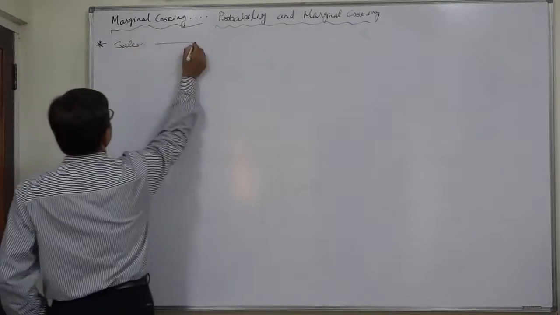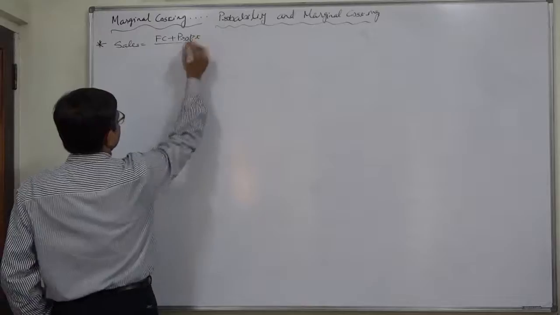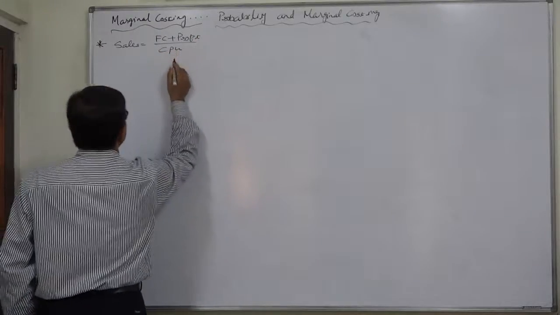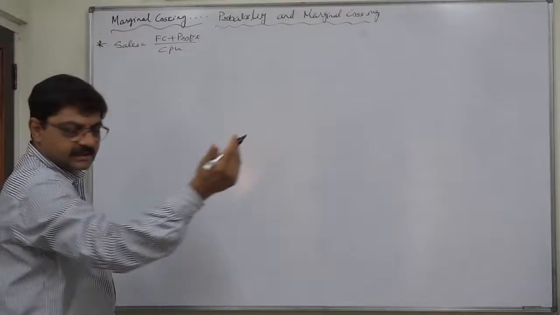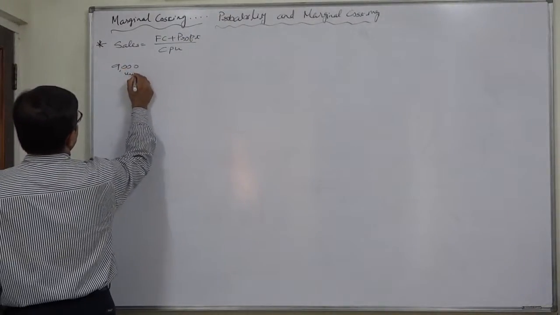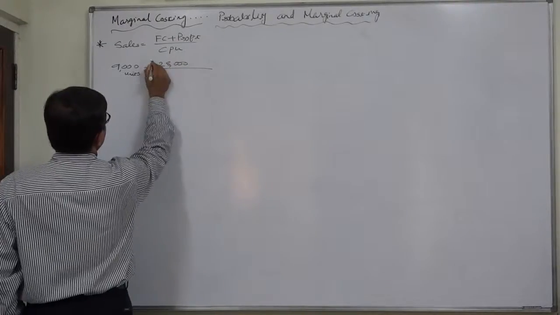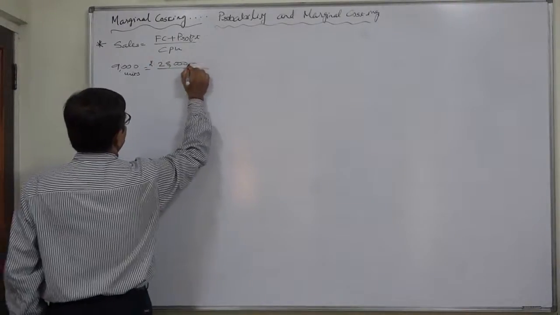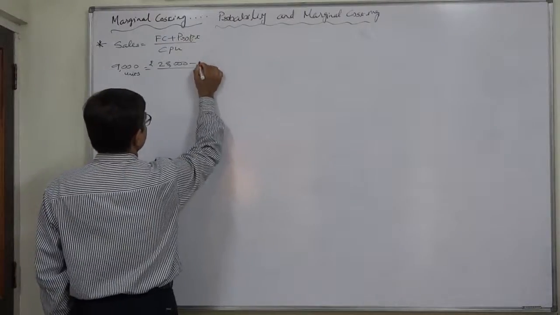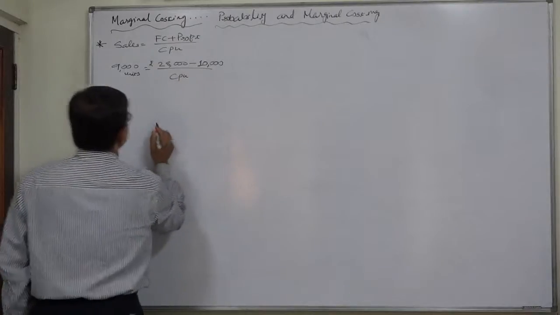So let us first calculate that out of the answers demanded. Sales equals fixed cost plus profit. We don't need to write minus loss in the formula; just substitute loss as a negative amount. Sales 9,000 units equals fixed cost rupees 28,000, profit is not there but loss, so negative 10,000, and contribution is missing.